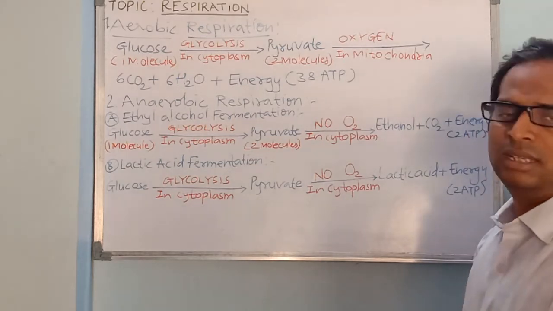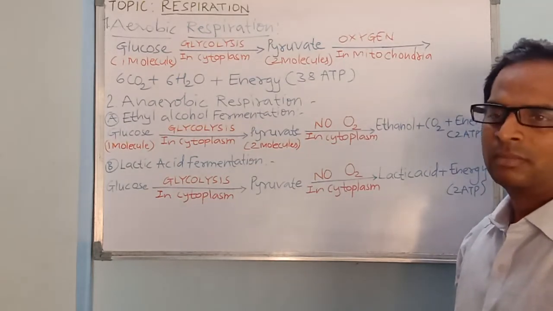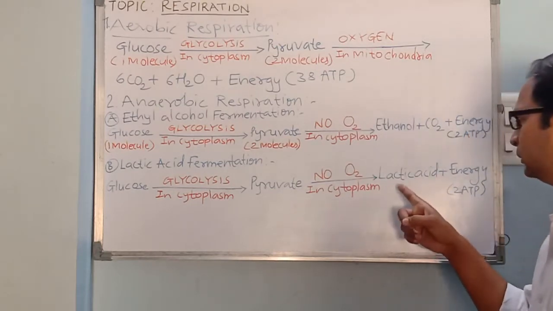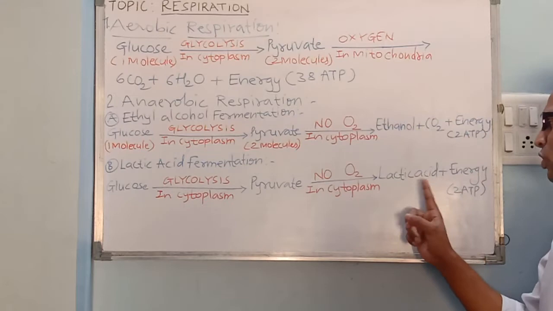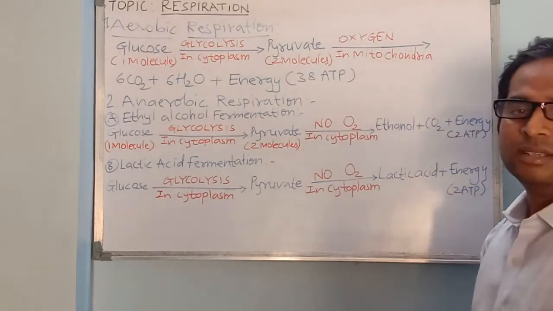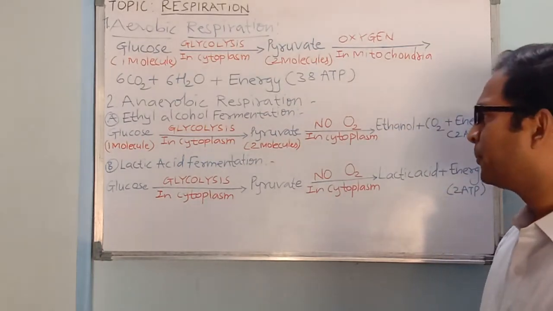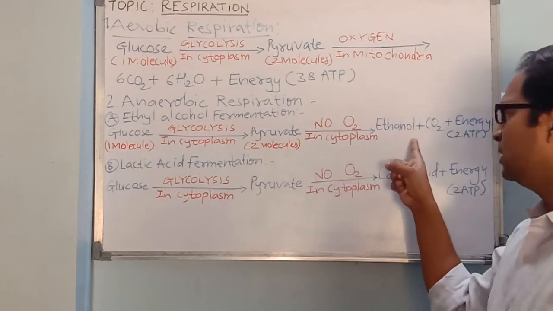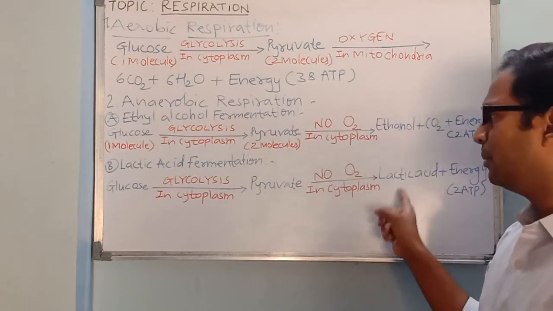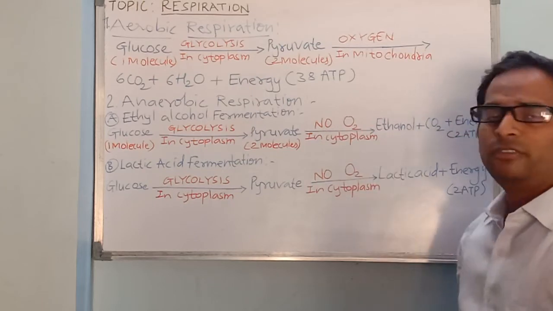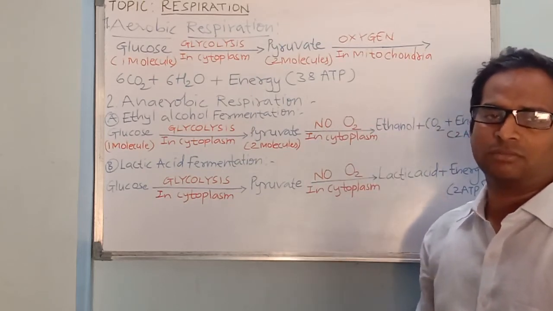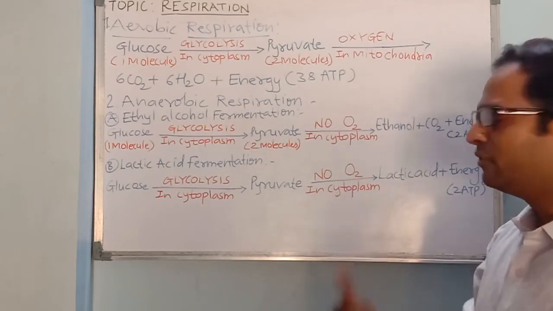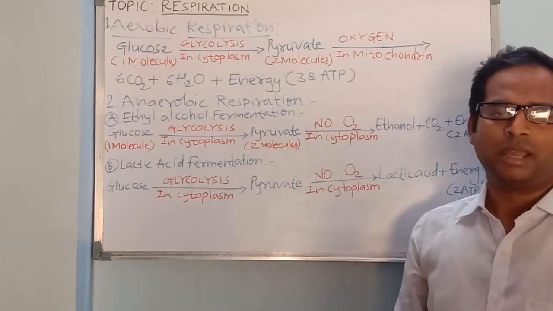Also it occurs in some flatworms as they respire anaerobically, and this formation of lactic acid in the muscle cells results in muscular cramps. This ethyl alcohol fermentation is found in yeast. You need to remember this example for ethyl alcohol fermentation and lactic acid fermentation. So ethyl alcohol fermentation is found in yeast and lactic acid fermentation is found in tapeworm.